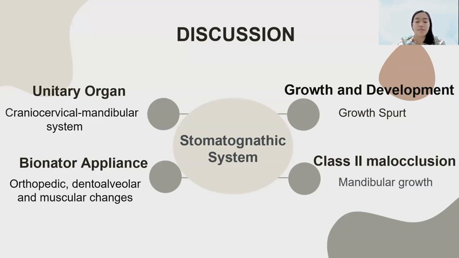Disorder of this balance between the tongue, cheek, and lip can affect the balance of the dental arch and surrounding soft tissue. Bionator can improve lip pressure against anterior teeth, guide the tongue to occupy the floor of the mouth and make contact with the palate, improve incisor contact relation, change the position of the mandible, and improve the jaw relationship. The growth and developmental stage is a phase that can affect the success of malocclusion treatment.